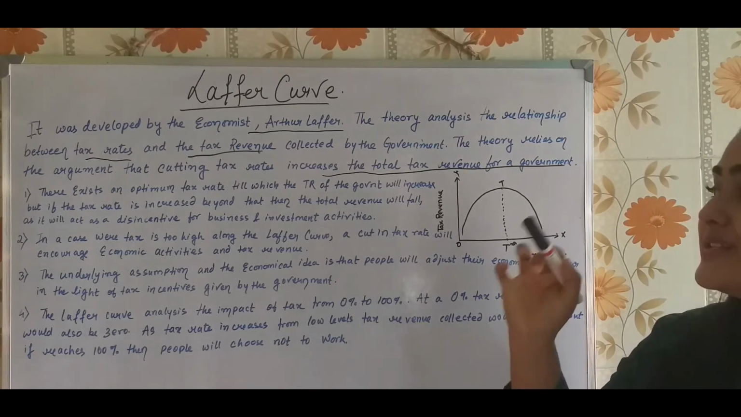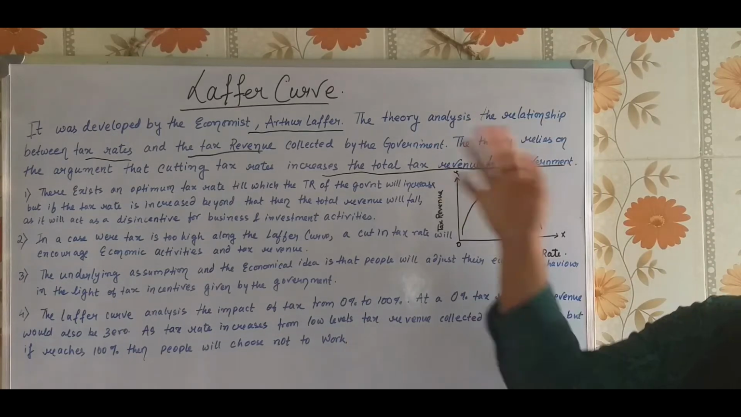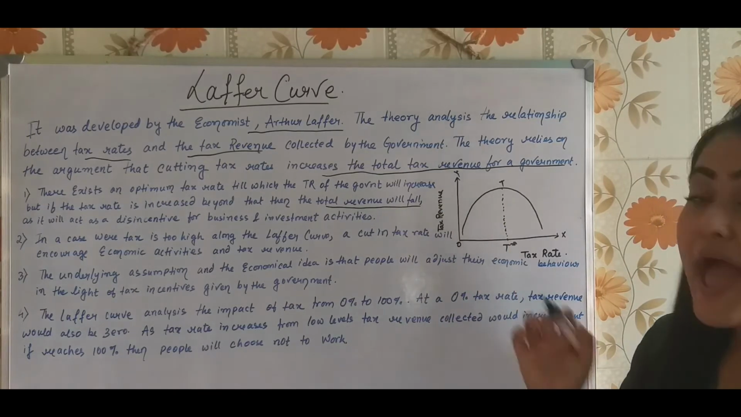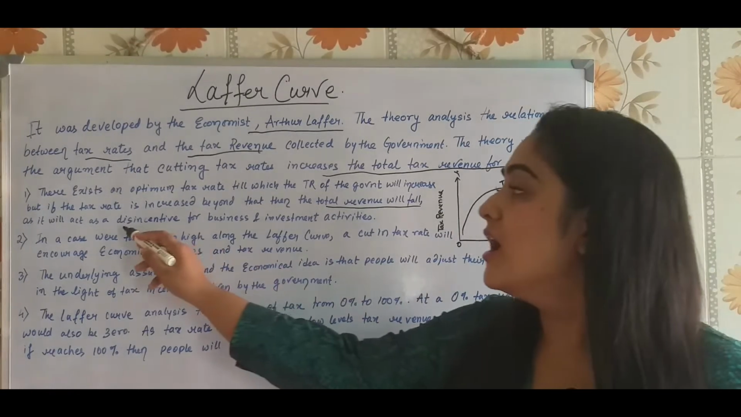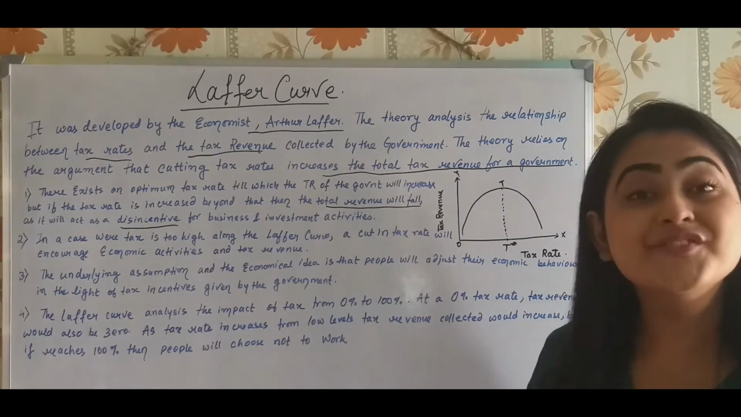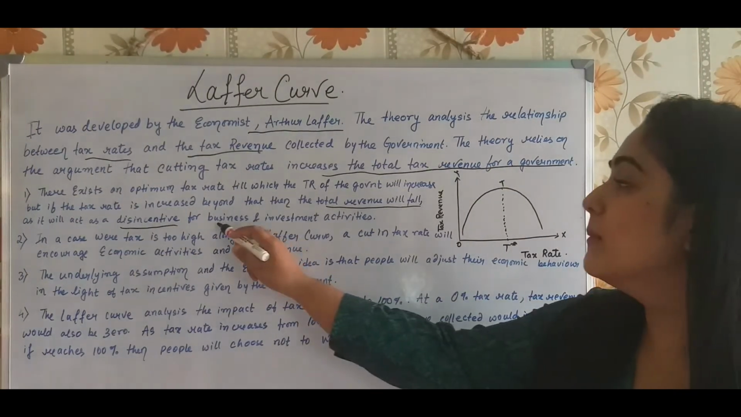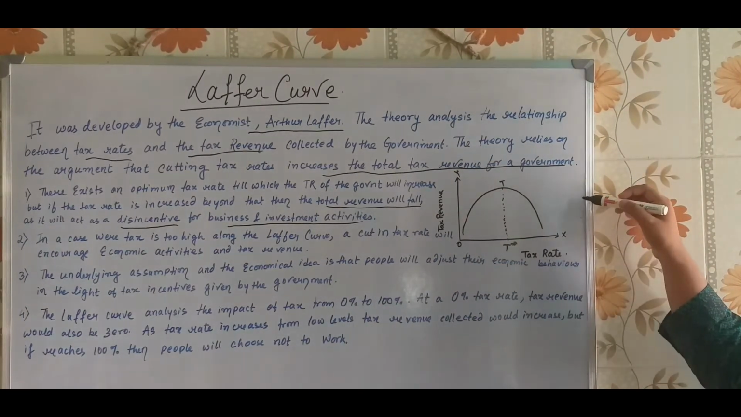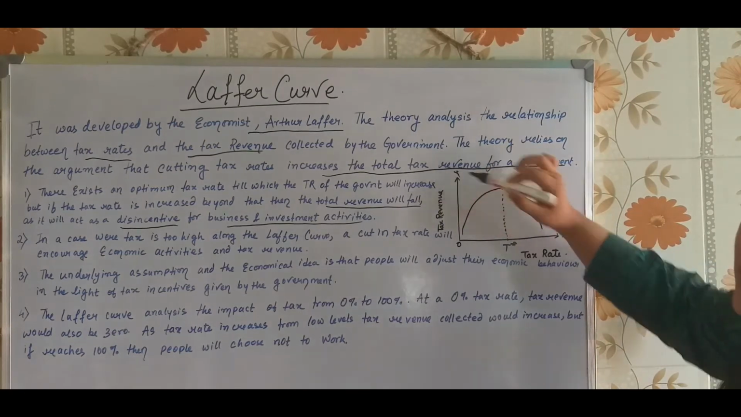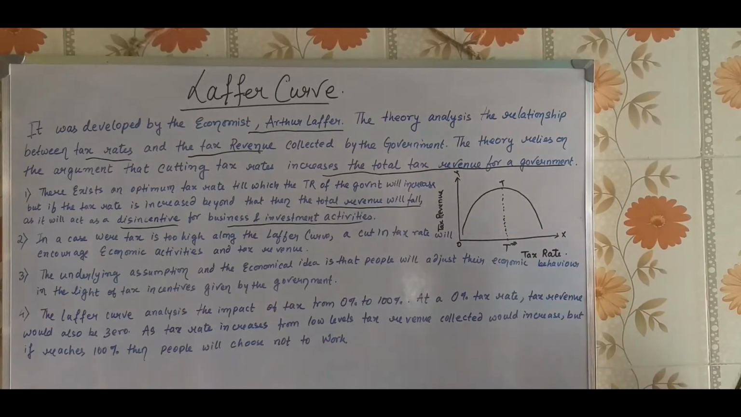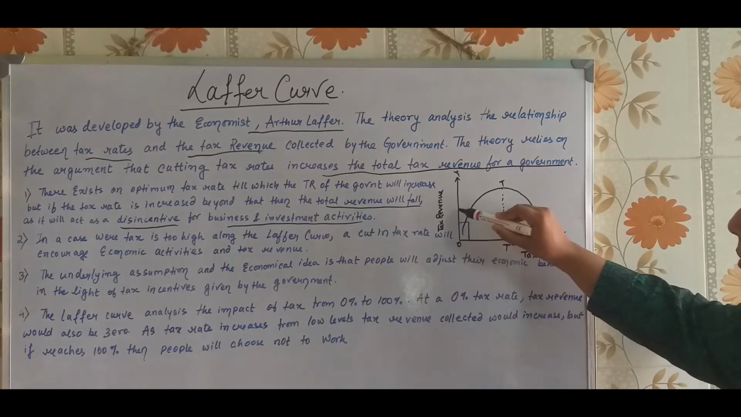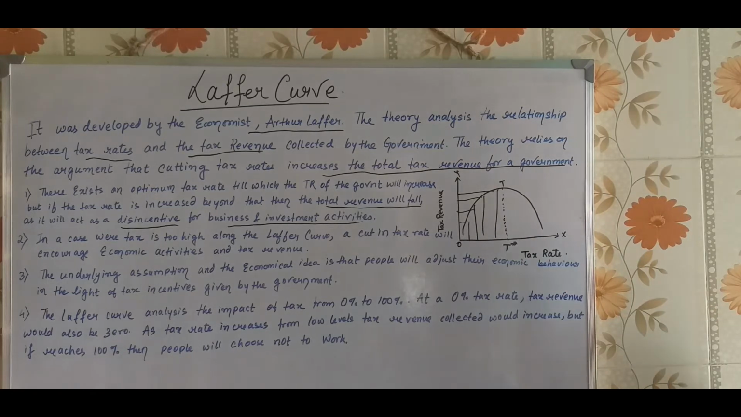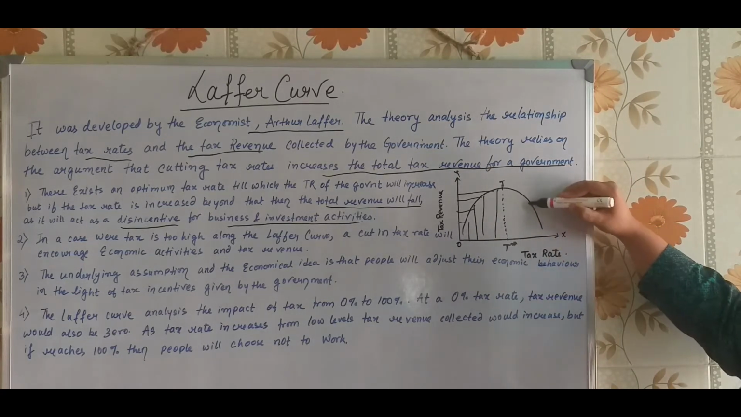But if the tax rate is increased beyond that optimum level, then the total revenue will fall, as it will act as a disincentive for business and investment activities. So this is the diagram of the Laffer curve. On the y axis we have the tax revenue, on the x axis we have the tax rate. Till an optimum level, the tax revenue is increasing. But what after this?